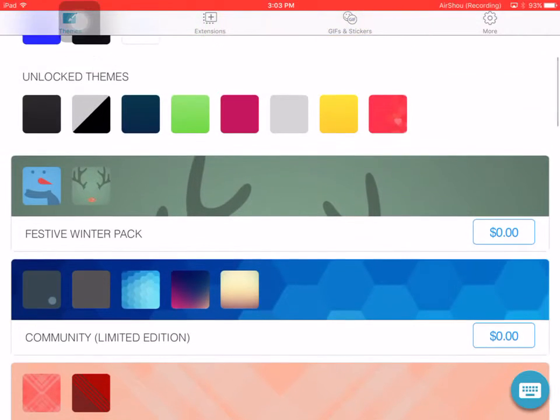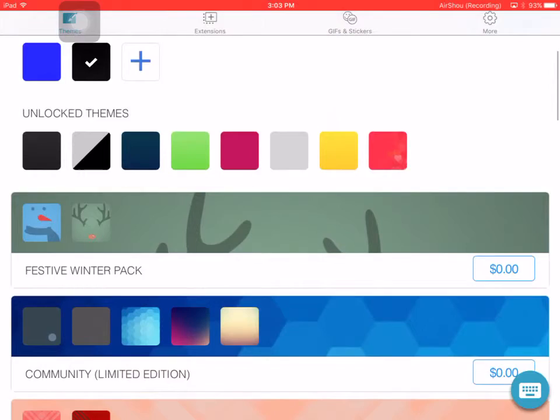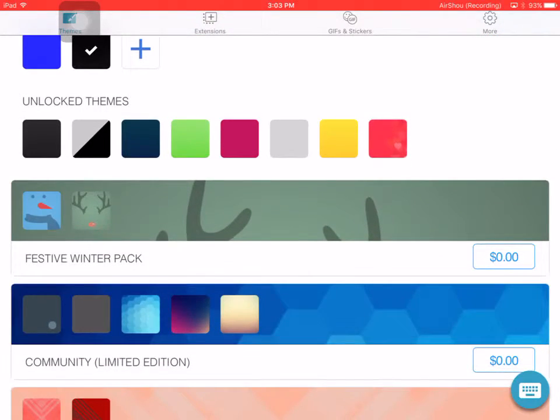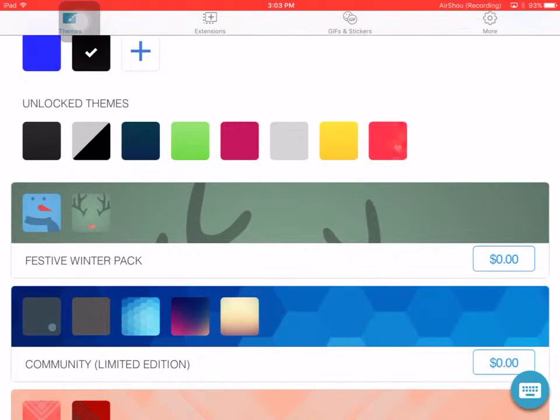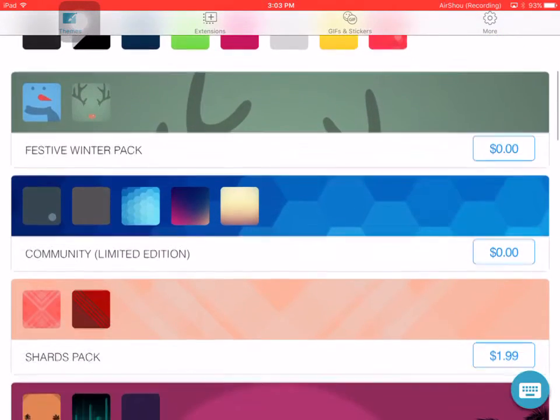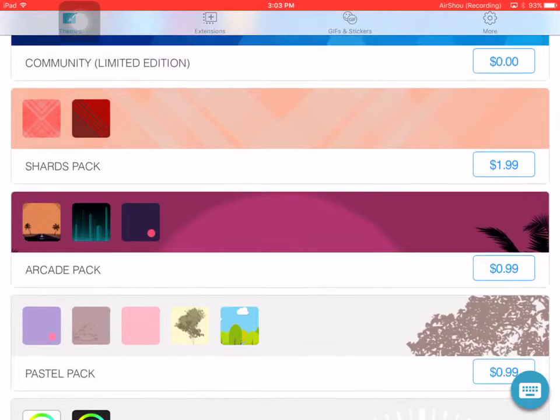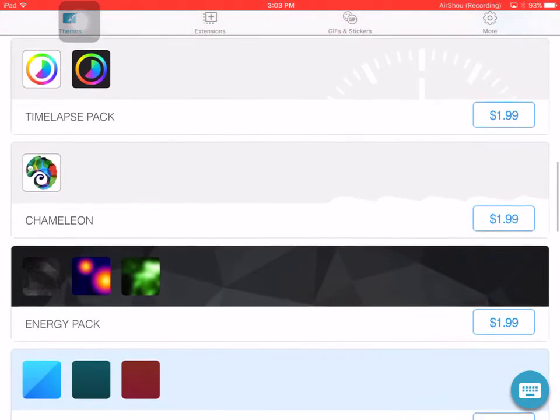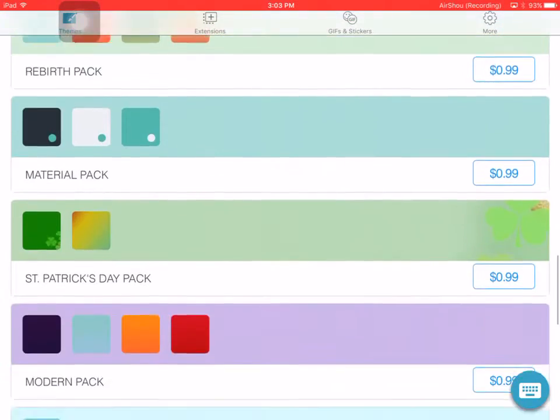So there's like 3 packs like these ones, this one right here under my themes, and then you can unlock themes, and those ones are free, but these other ones are paid. So if you want to buy these, they cost money.